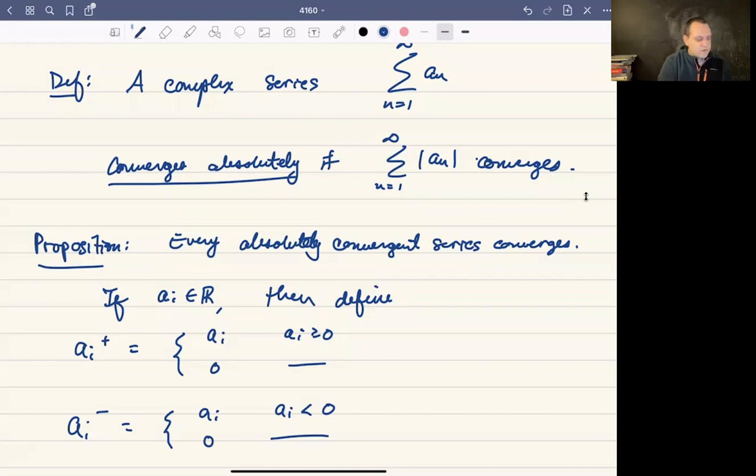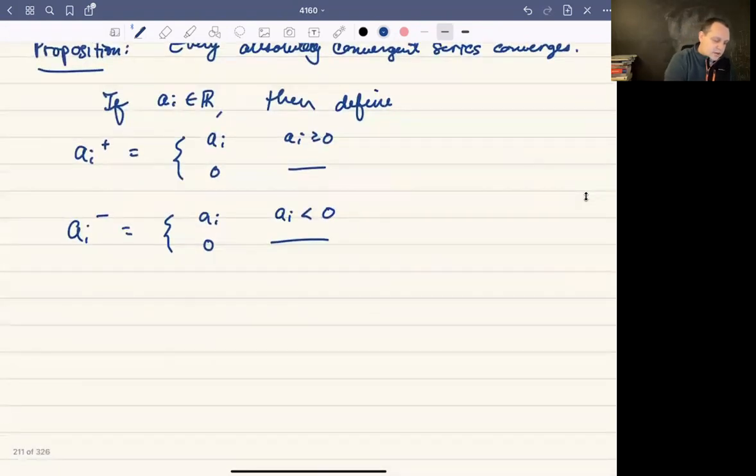These are the positive and negative parts of the sequence. This is going to be useful because the absolute value of a sub i is a sub i plus minus a sub i minus.